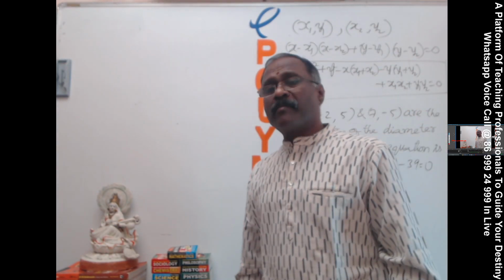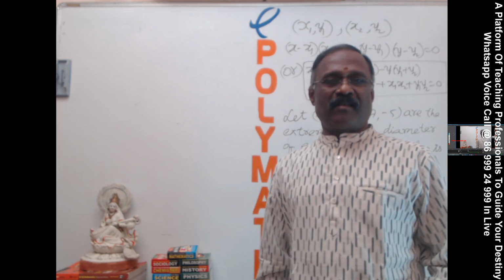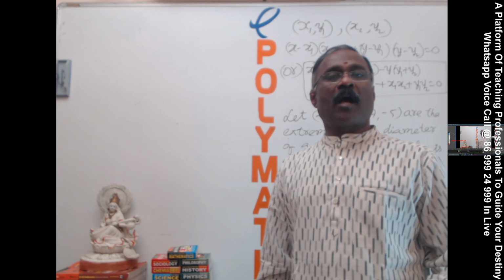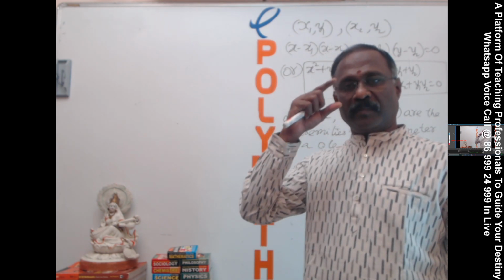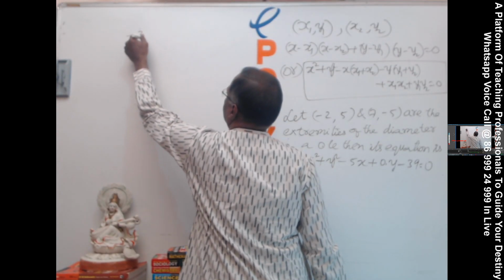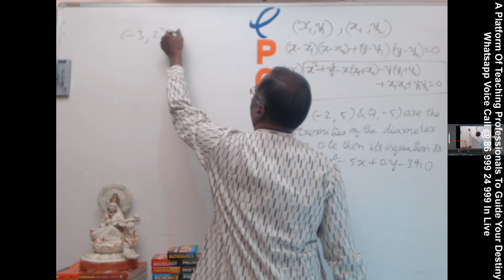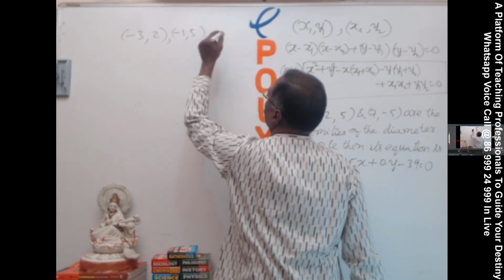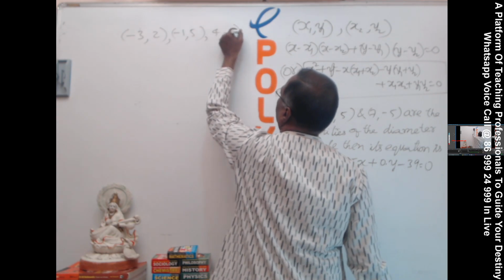Now, what I'm trying to tell you here, whenever 3 points are given, then how to write the equation of the circle? Just listen to me. There are 3 points given here: (-3, 2), (-1, 5), (4, -1).